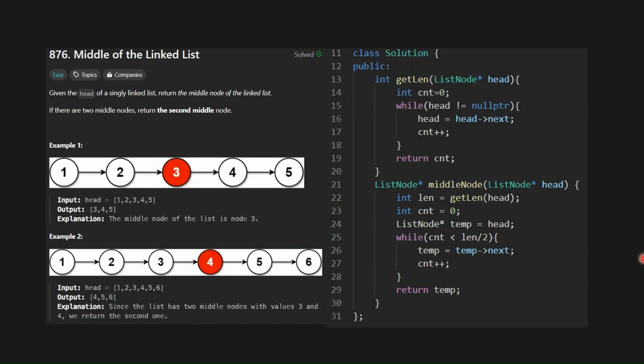Then we have the middle of the linked list. As you can see, it is not an optimized code, it's brute force. We are getting the count of the linked list, we are getting the size of the linked list, and then we are iterating the temp till we reach a point of count by 2. So it gives us the middle, but it's not optimized as we are using some space.